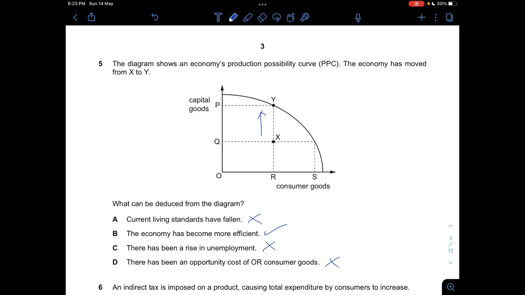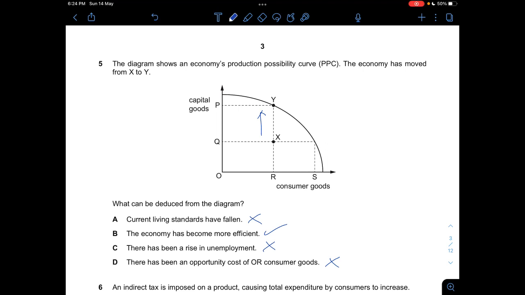For this question itself, there's not an opportunity cost of all our consumer goods. The opportunity cost here would be, if let's say you were to produce capital goods and then you produce consumer goods at the same time at point X, your opportunity cost would be RS.